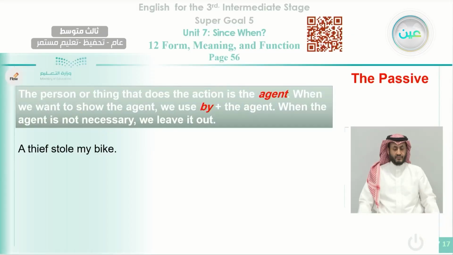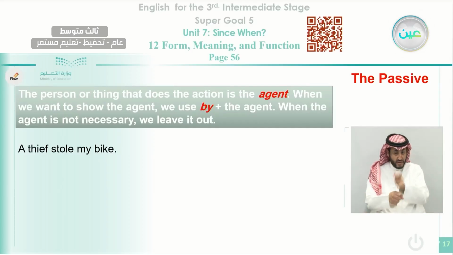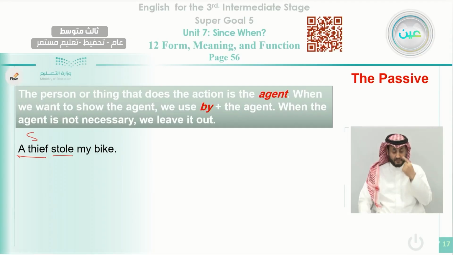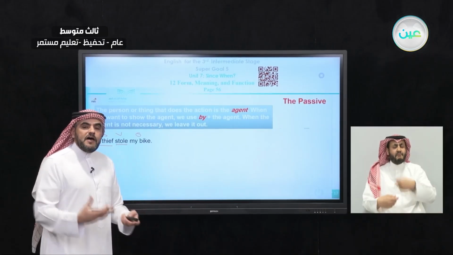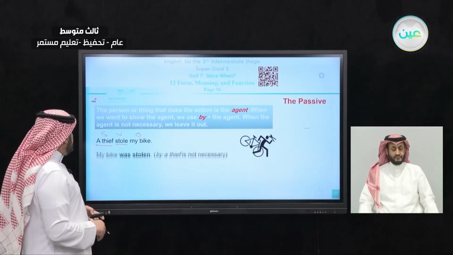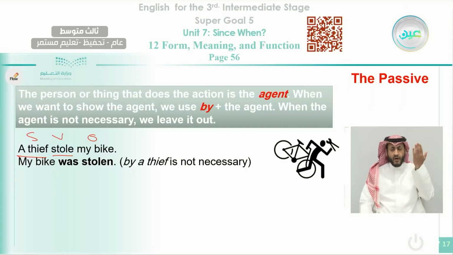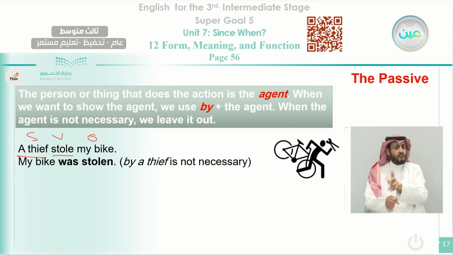A thief stole my bike. Again, we have to decide now where the subject is, where the verb is, and where the object is. So the thief here is the subject, stole, and it is in the past, it is the verb, and my bike here is the object. Okay, if I want to make a passive form, I start with the object. Like this one here, my bike was stolen. You can say by the thief, but it is not necessary. You don't need it. It was stolen, and that's enough. You don't know who stole it, and you don't care if it's a thief or not, so you omit by and the agent. So my bike was stolen.